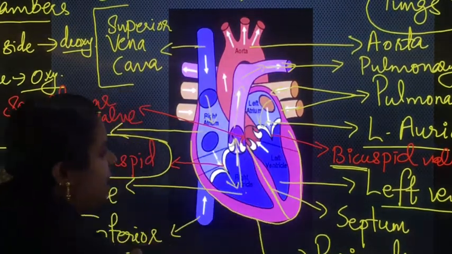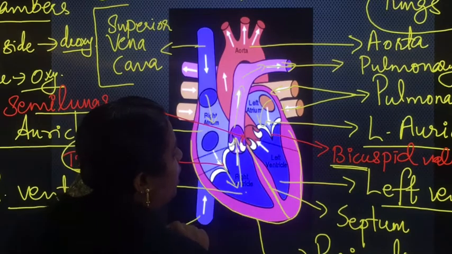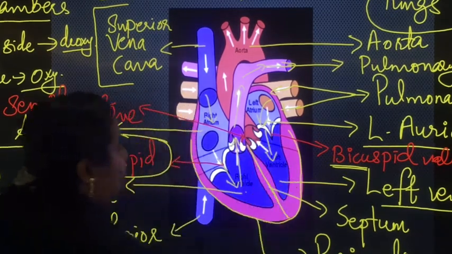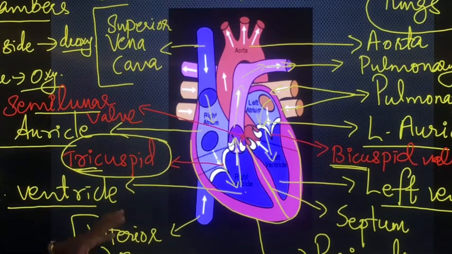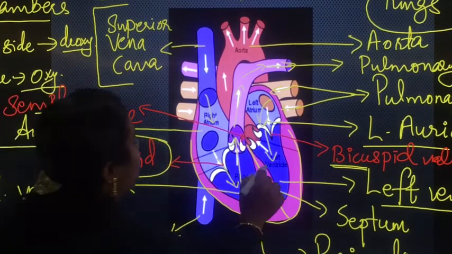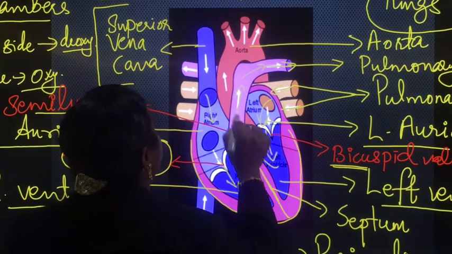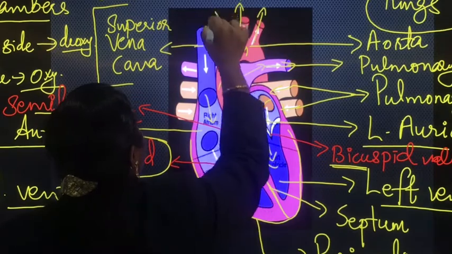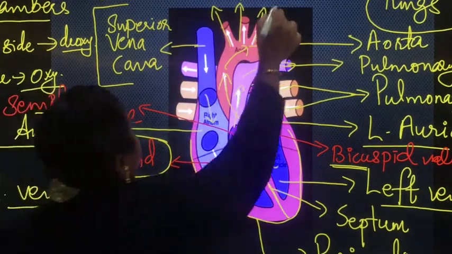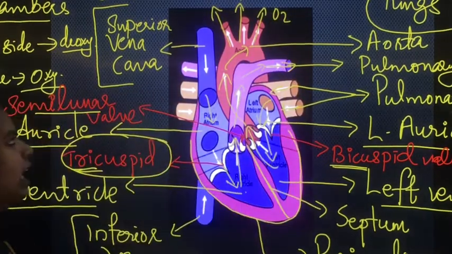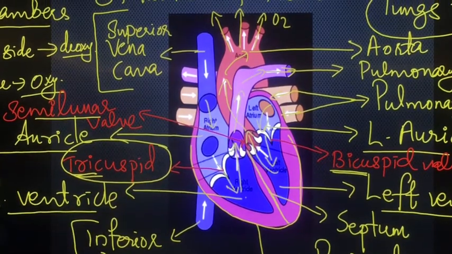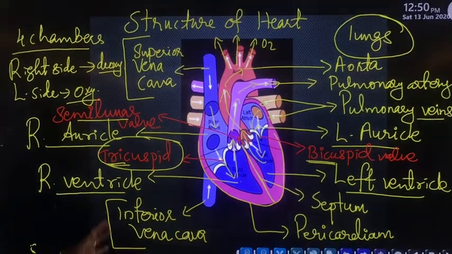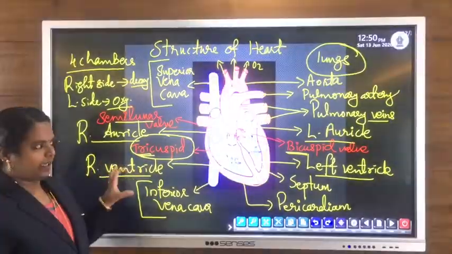Then when the left atrium contracts, the bicuspid valve opens, and blood moves from the left atrium to the left ventricle. Then when the left ventricle contracts, blood enters the largest artery, known as the aorta, and from here this oxygenated blood is supplied to different parts of the body with the help of different arteries. Clear? This is the structure of the heart.